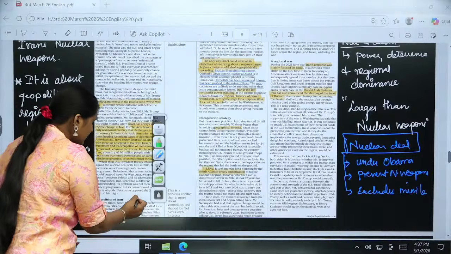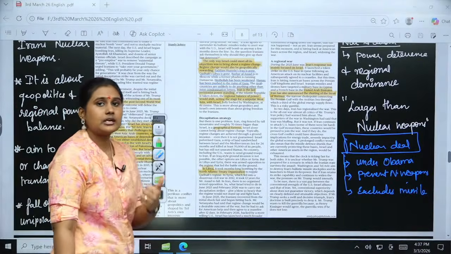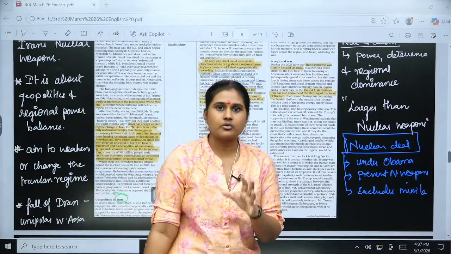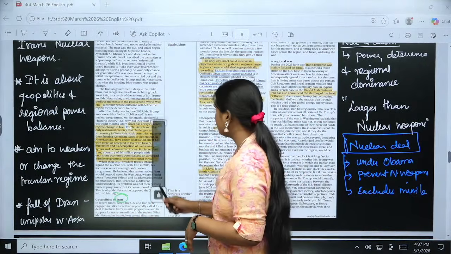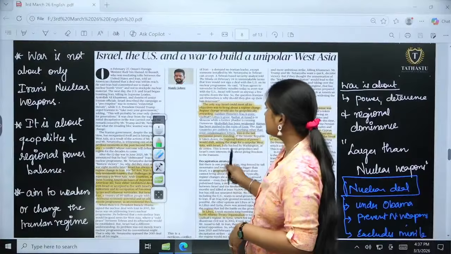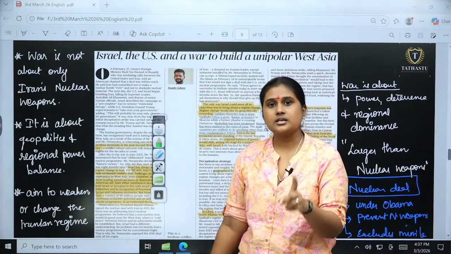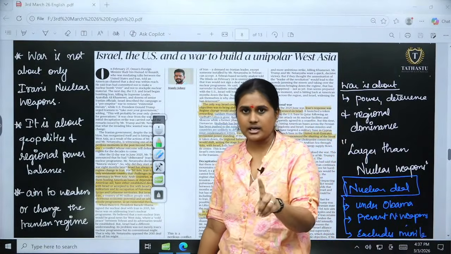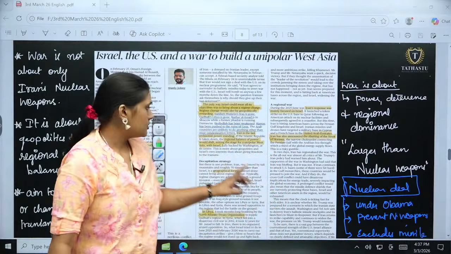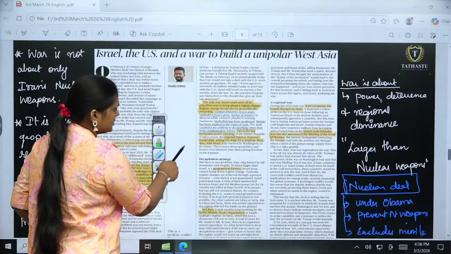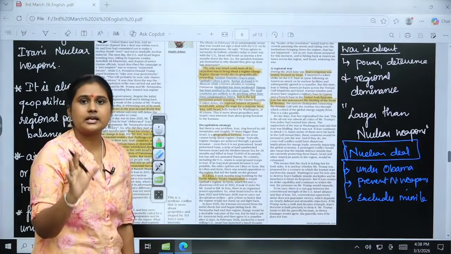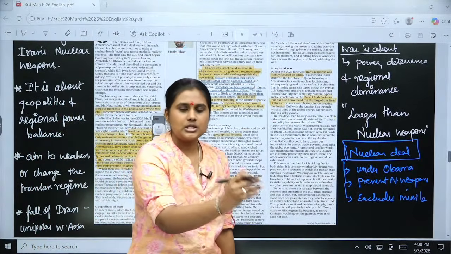So what Iran is doing and why Israel is very cautious about Iran, why it is a huge threat for Israel. And apart from that, how West Asia has been neutralized and Iran is the only state that is against Israel. So these have been discussed here, and the precipitation strategy, what strategy has been taken by Israel, the US and also Iran.